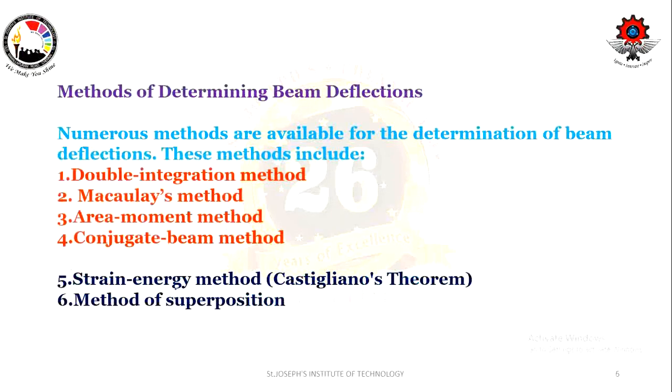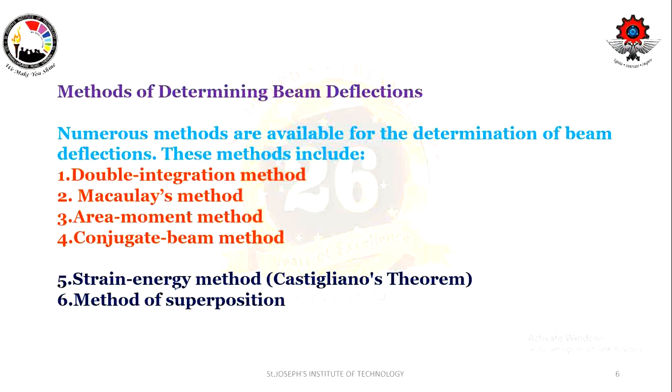This entire unit is based on this slope and deflection. When a beam is going to deform, it is going to deflect, right? Deflection is not going to be uniform. It is going to change according to the load.